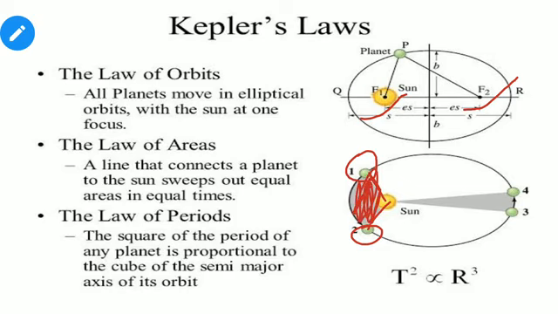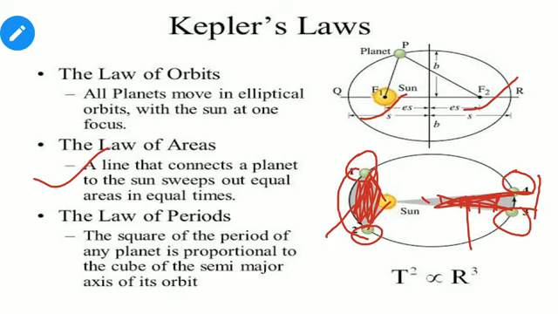Again, let us consider that the planet is at position 3 and after some time it is at position 4. This is the area traveled by the line. Kepler states that these 2 areas are equal: a line that connects a planet to the sun sweeps out equal areas in equal times. If the time intervals of moving from 1 to 2 and from 3 to 4 are equal, then these areas are equal.